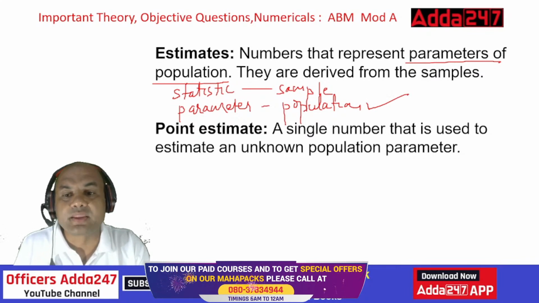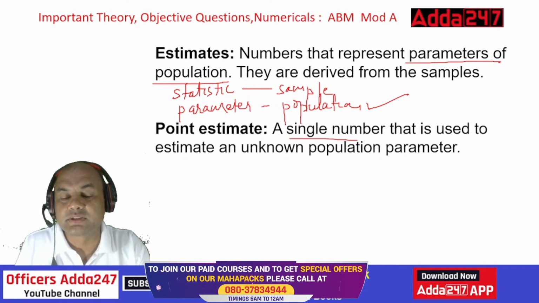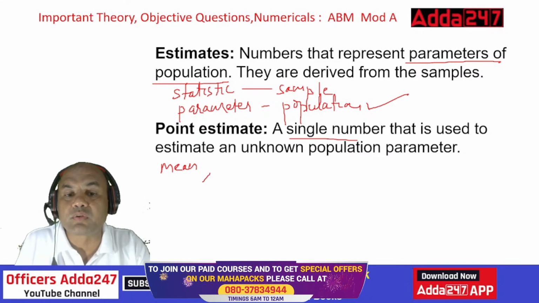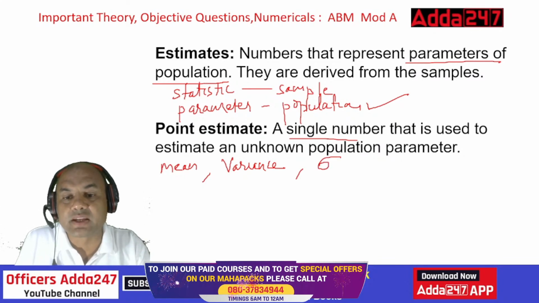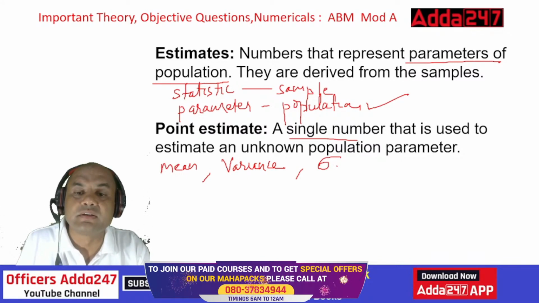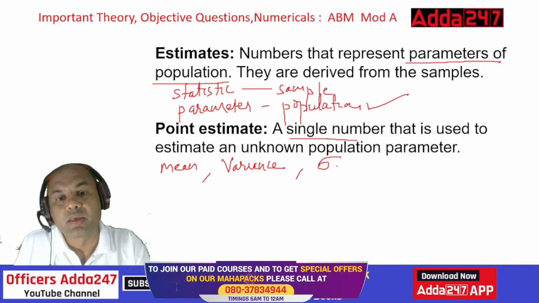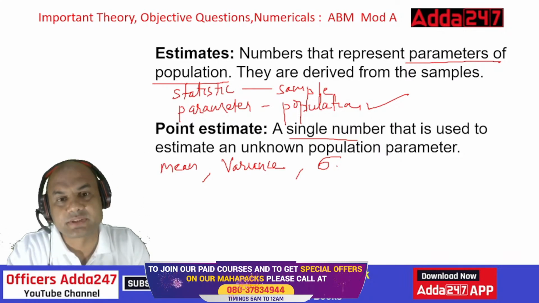Point estimate: a single number that is used to estimate an unknown population parameter. Single number. Just now we found out the mean. Mean is a point estimate. We found out the variance. Variance is also a point estimate because it's a single number. We found out the standard deviation. That is also a single number, so that is also a point estimate. Whichever gives you a single number is known as a point estimate.